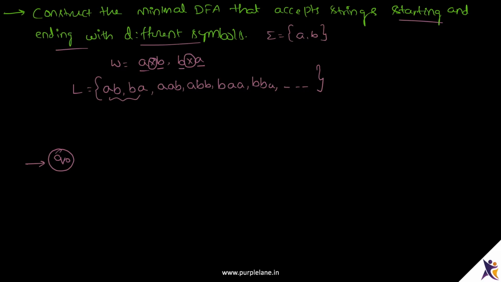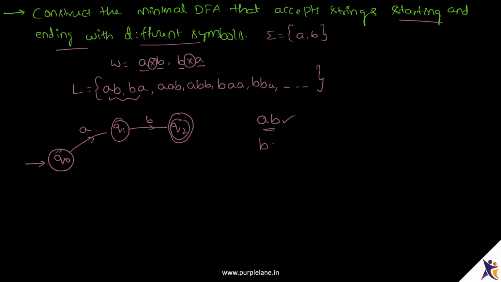Now consider the minimal string AB and try to construct the skeleton of the DFA on which we will complete the DFA. From Q0, on seeing A, it goes to Q1. On seeing B from Q1, it goes to Q2, which is our final state. So we have accepted this string AB.